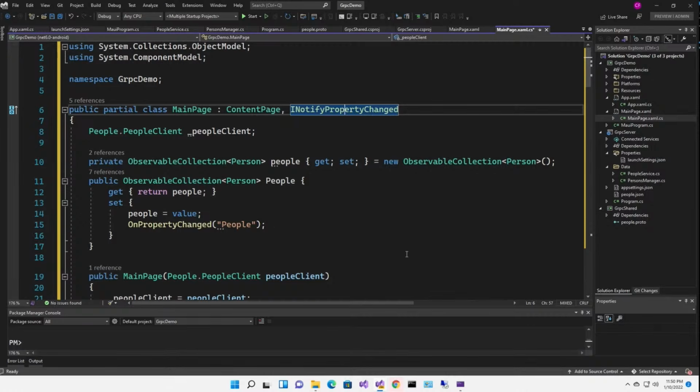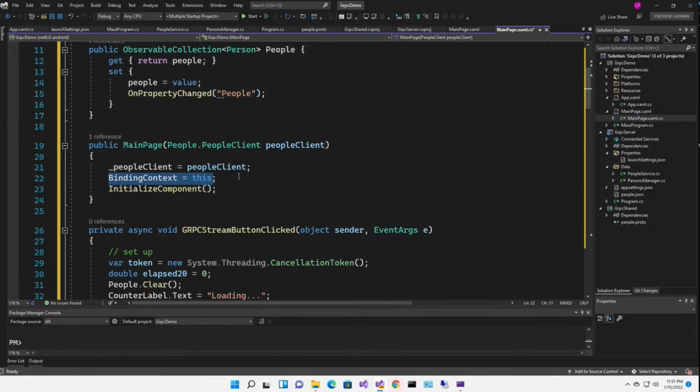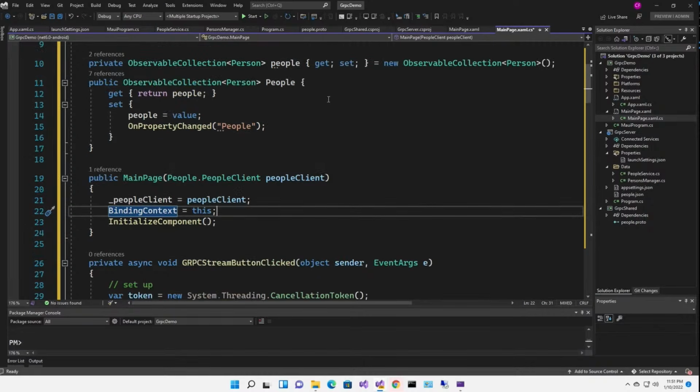So in the real world, I'd use a view model like I did with the DNR mobile app, but I'm not going to do that. I'm just going to keep it as simple as possible. So we have people. Anytime we change people, the notify property changed gets called and the UI will update. Now I've set binding context to this very simply so that the form can be bound to this code and we can use people as a resource to bind to.